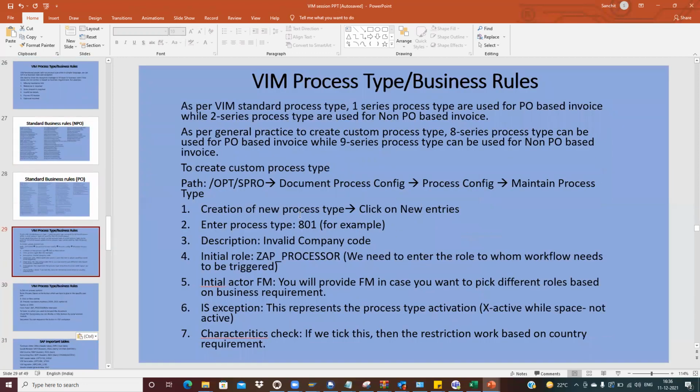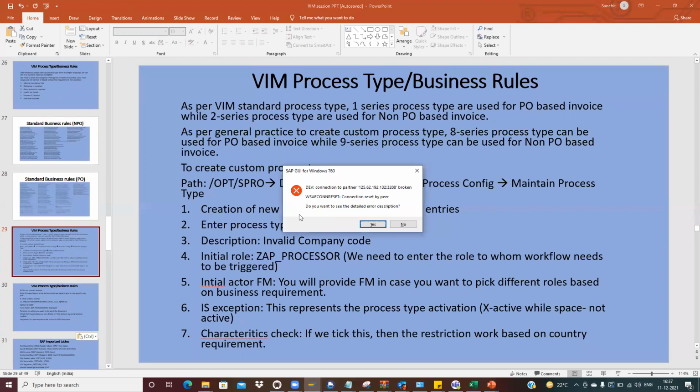As part of the standard process types, one series we use for the PO based. Two series we use for the non-PO based. Three series for the down payment. Four series we use for some specific country.